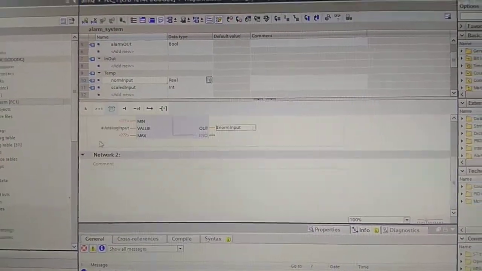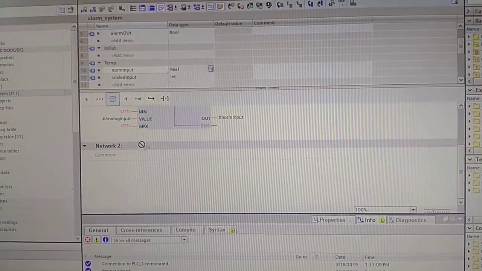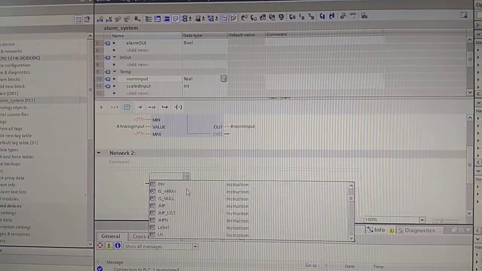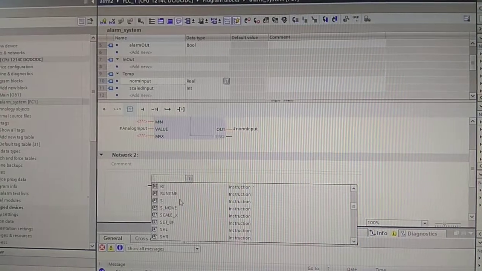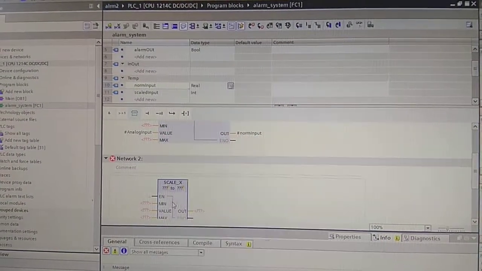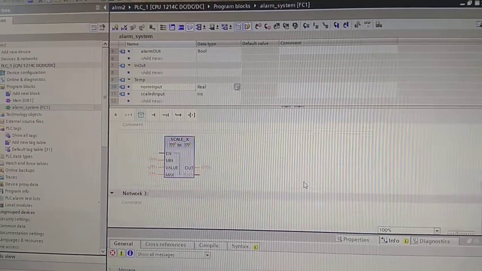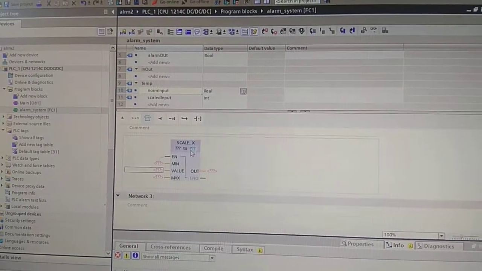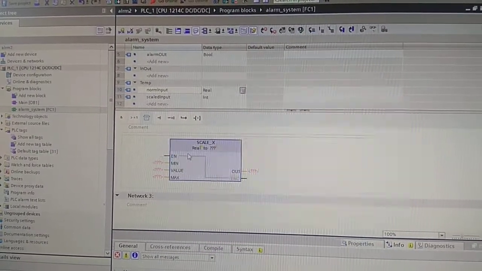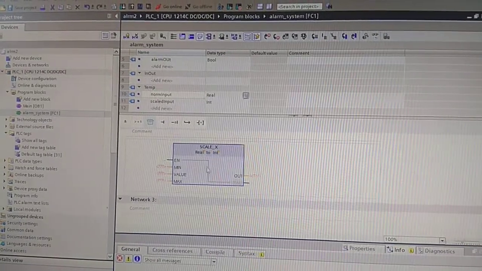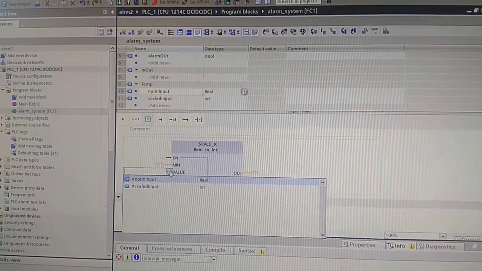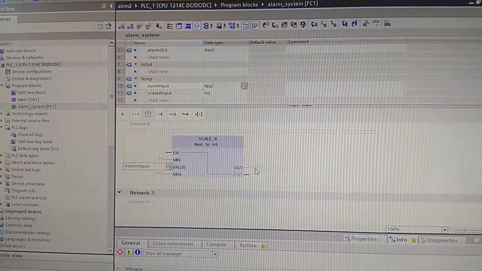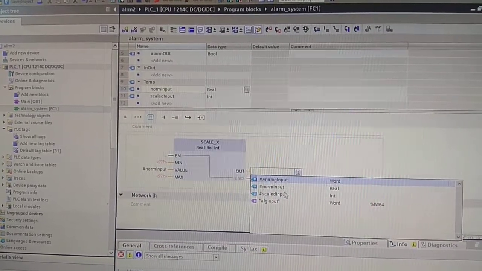So in network 2 we're going to create another one of these blocks, and this time we're going to go for the function SCALE_X for scaling our values that we get in this function. And in this case, first we need to set this from real to integer, and we're going to take our input value as norm input, which is the output of this one, and our output is going to be in this case scaled input.